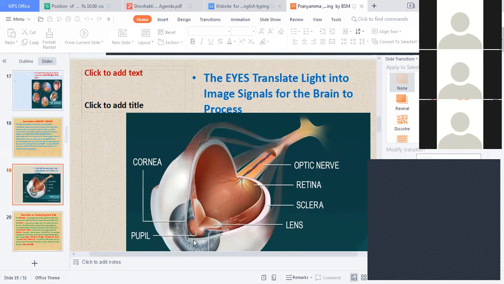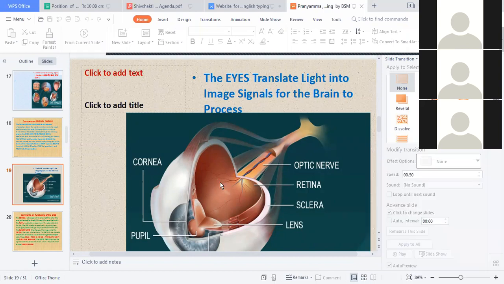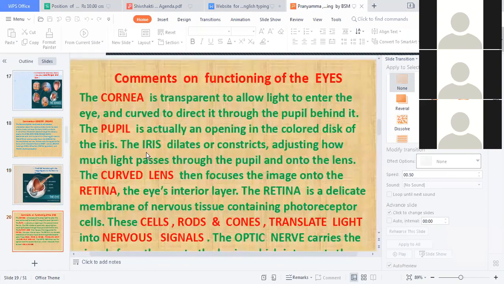This is your eyeball, and this is known as the cornea. This is the lens inside the eyes. This is the sclera, this part. This is the retina. The branches you see in the retina are the optic nerves, inside. And it gets degenerated like the bronchioles in the lungs. So these are the parts of the eyes.